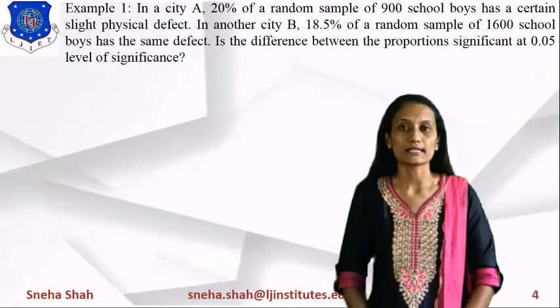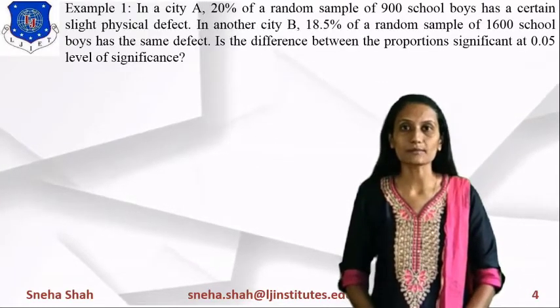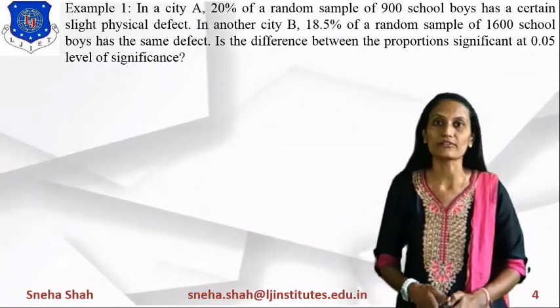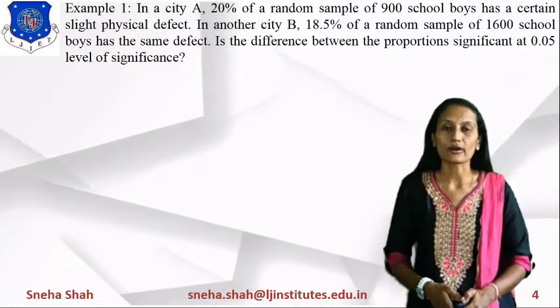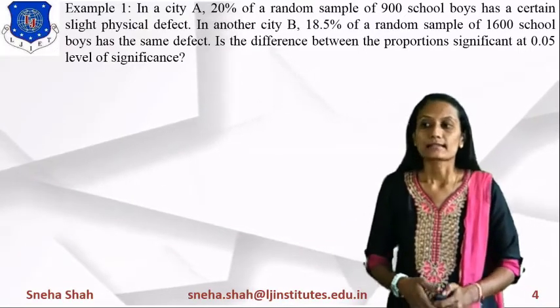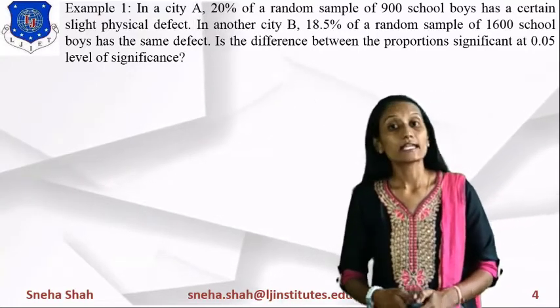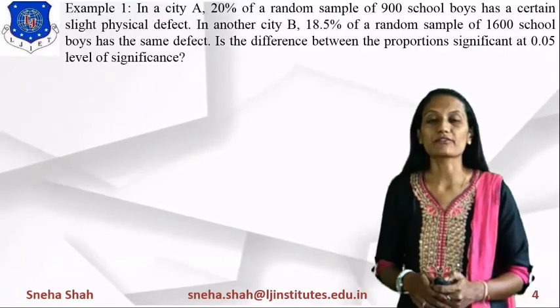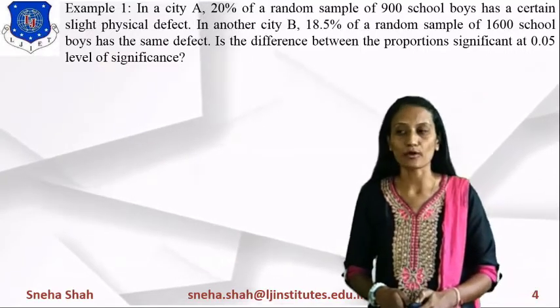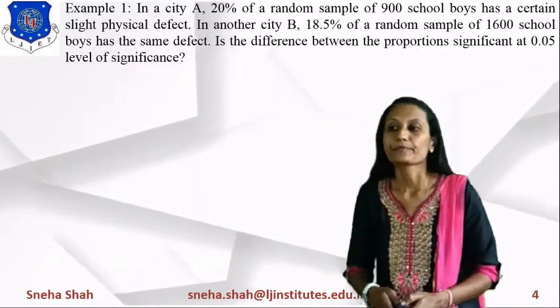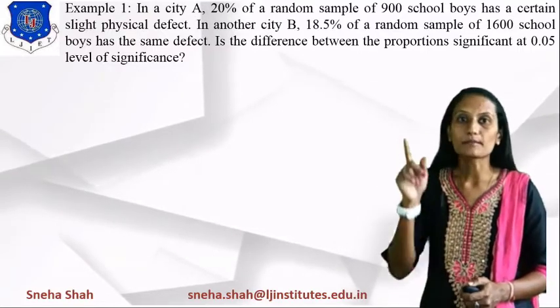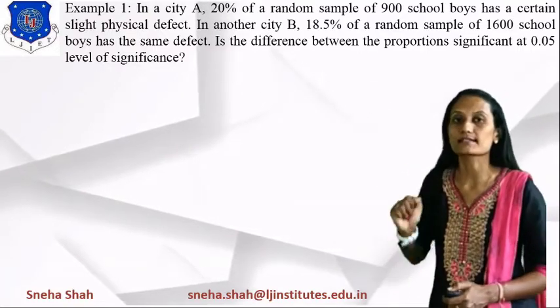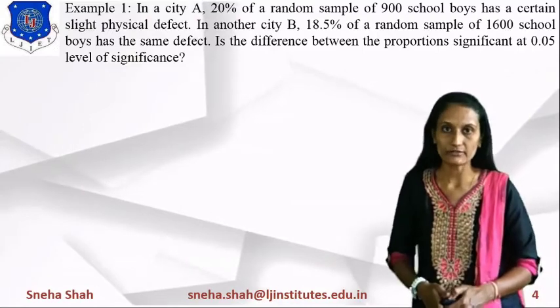The first example is: in a city A, 20% of a random sample of 900 school boys has a certain slight physical defect. In another city B, 18.5% of a random sample of 1600 school boys has the same defect. Is the difference between the proportions significant at 0.05 level of significance?